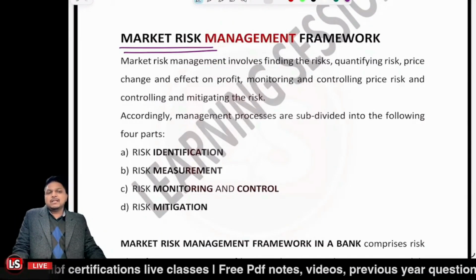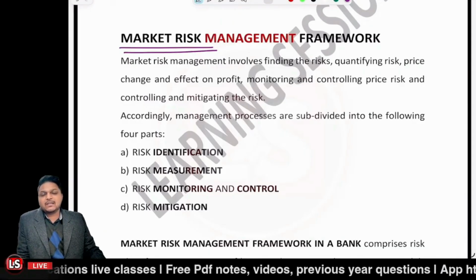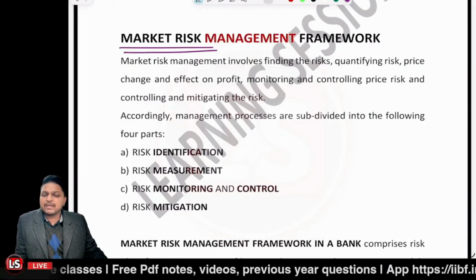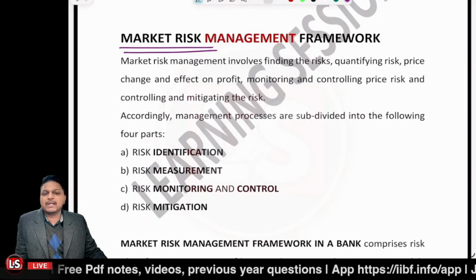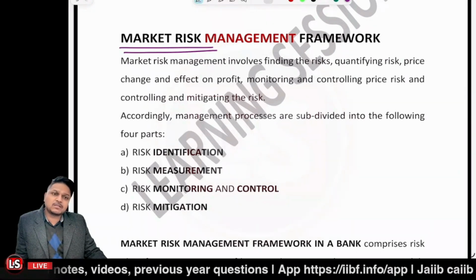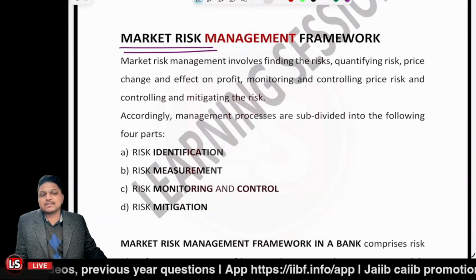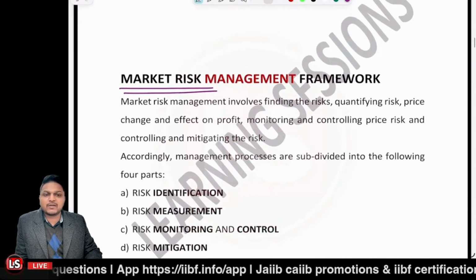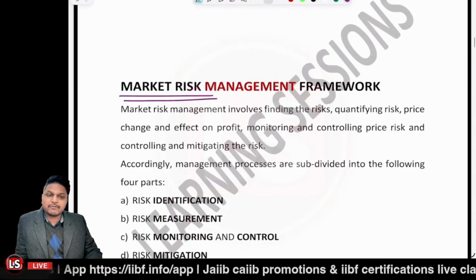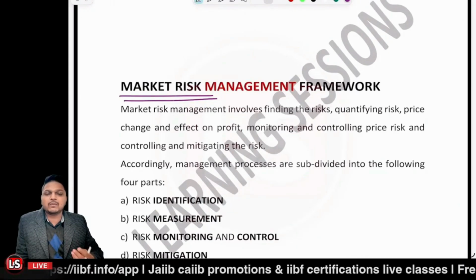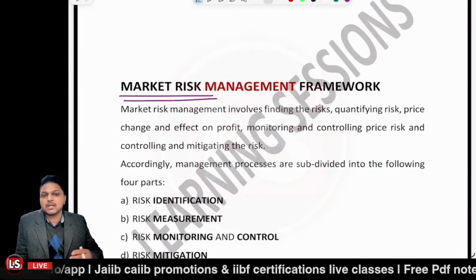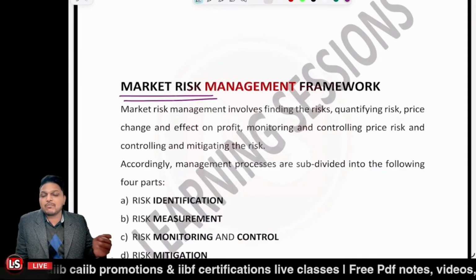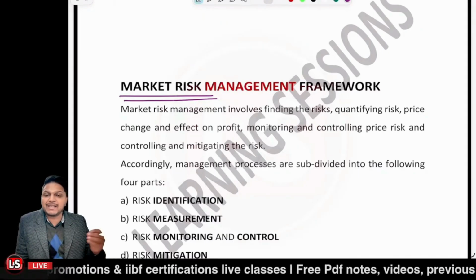Now we have the different tiers. Like in the case of normal risk, the first point is that we need to identify the risk, then we need to quantify the risk. First of all, we need to identify what type of market risk exists, and after that quantify the quantum, the amount of risk, the price change, and how we can monitor it, control it, and mitigate it.